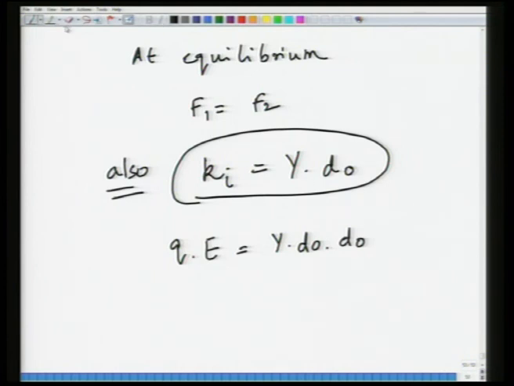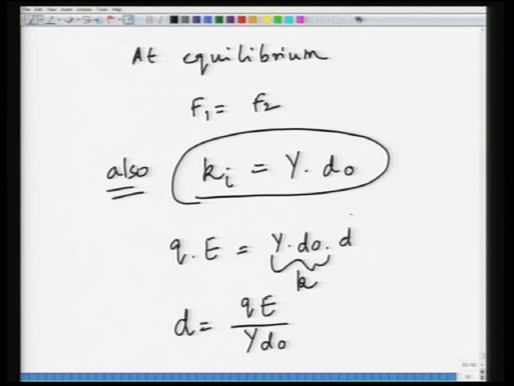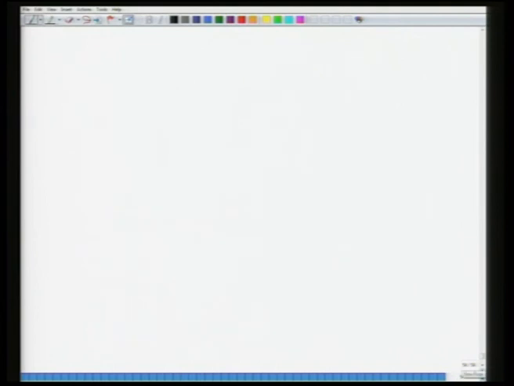So what you will have in this expression is Y d0 multiplied by d, where this is K and this is the distance. This gives you the magnitude for d, which becomes qE divided by Y d0. This d is not the equilibrium separation; it is just the magnitude of increase or decrease in the distance. This d0 is related to the lattice parameter or the equilibrium distance between the ions. Now from this d you can calculate mu.